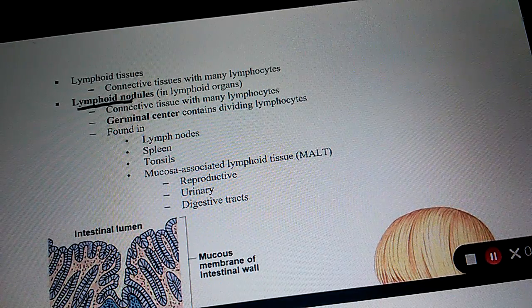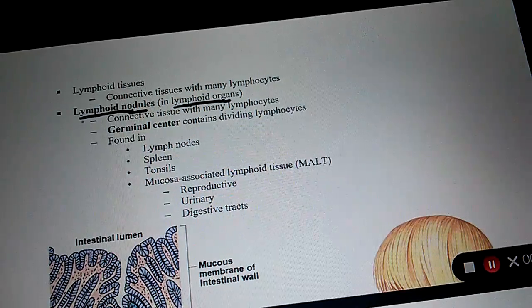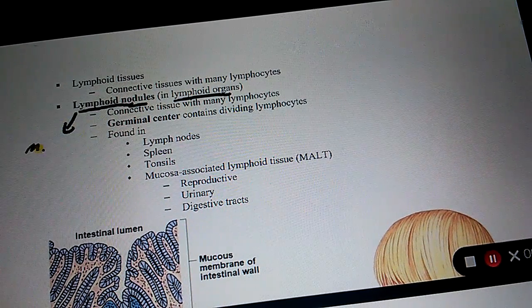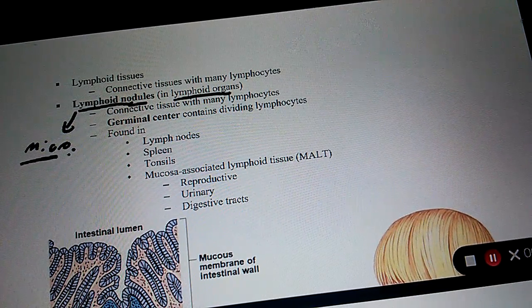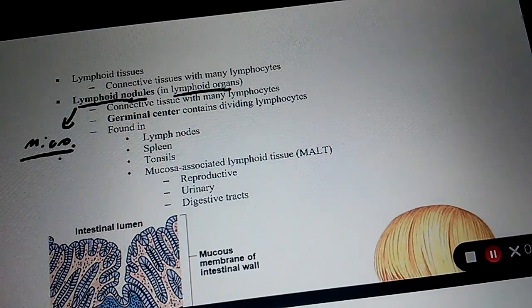Lymphoid nodules are found in lymphoid organs. Where are lymphoid nodules found? Lymphoid organs. Are they microscopic or macroscopic? Microscopic. Yes, guys, I'm doing that. I did repeat that. I didn't say macroscopic. I'm doing it just to help you out.